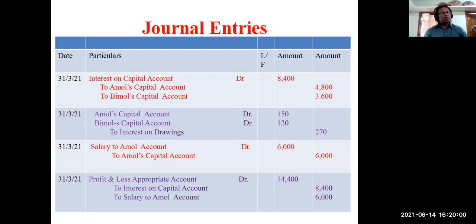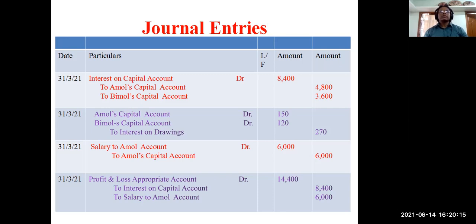In case of fixed capital, you give to Amol's current account and Bimol's current account. But here capital accounts are fluctuating, so you are giving to Amol's capital account and Bimol's capital account. So entry number 1, interest on capital, is over.